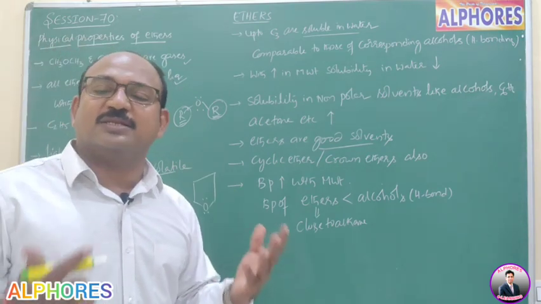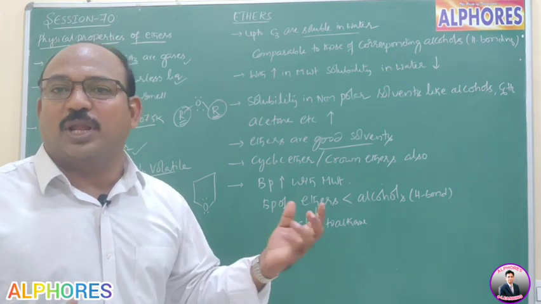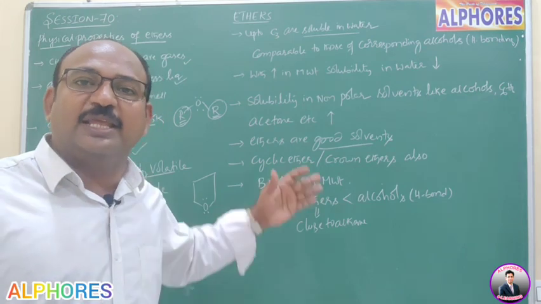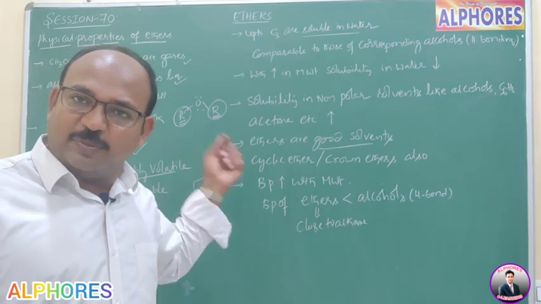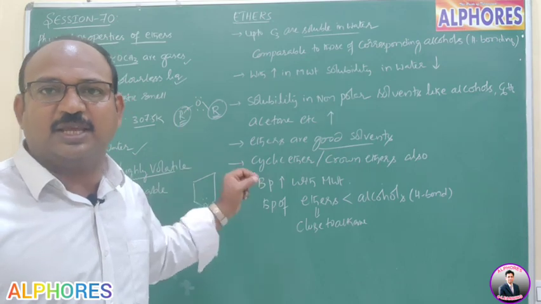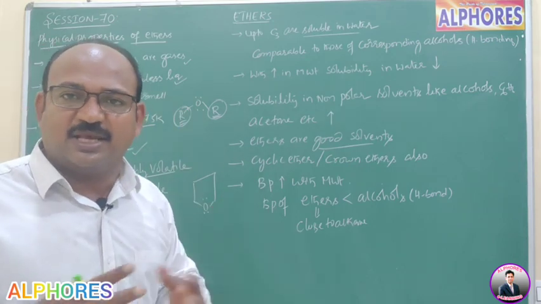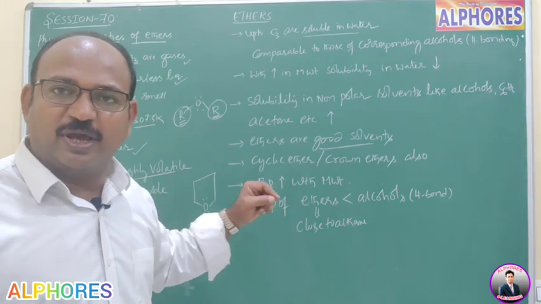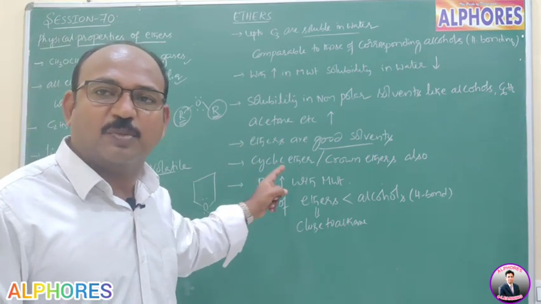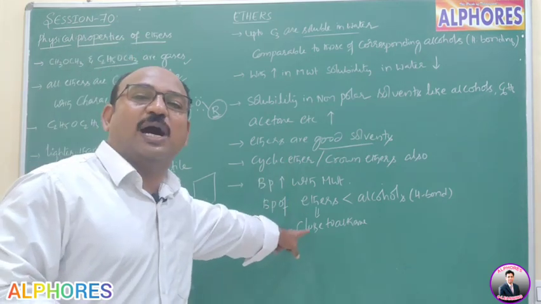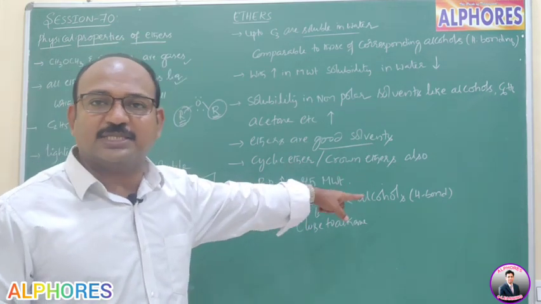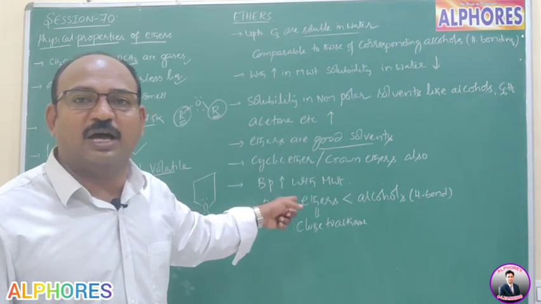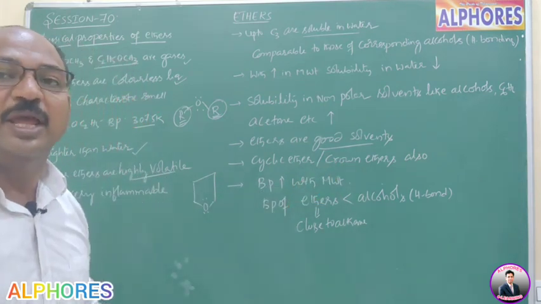Since alkanes do not possess any polarity, there is no polar bonding in alkanes. Similarly, in ethers also there are no polar bonds. That means polarity is very less in ethers. Just like alkanes are non-polar, ethers are also very less polar. That's why the boiling points of ethers are much close to alkanes. And alcohols have a higher boiling point than ethers because in alcohols intermolecular hydrogen bonding exists.